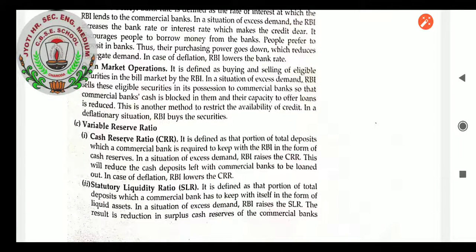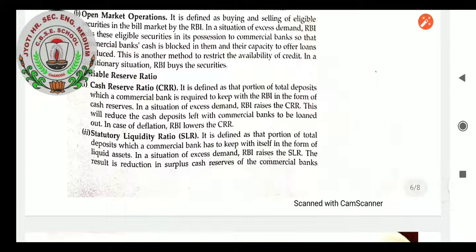Variable reserve ratios: cash reserve ratio and statutory liquidity ratio. We have learned about the cash reserve ratio, which is maintained by the commercial bank with the RBI. It is defined as that portion of total deposits or demand deposits which a commercial bank is required to keep with the Reserve Bank of India in the form of cash reserve. In a situation of excess demand, the Reserve Bank of India raises the CRR. This will reduce the cash left with the commercial banks to be loaned out. In case of deflation, the Reserve Bank of India lowers the CRR.